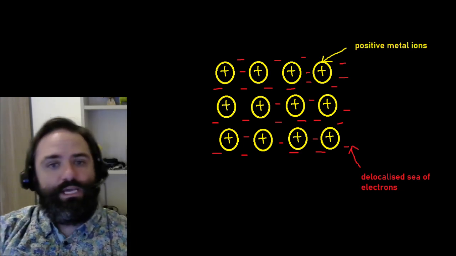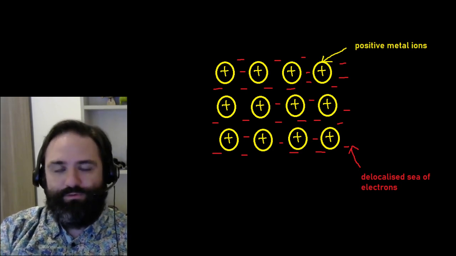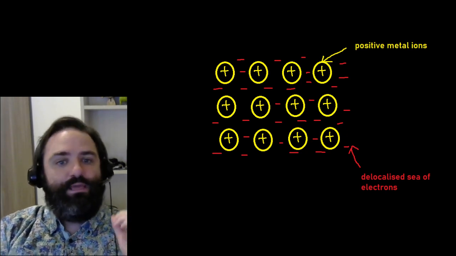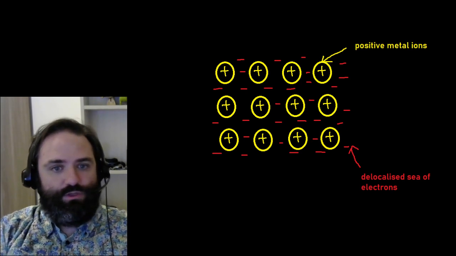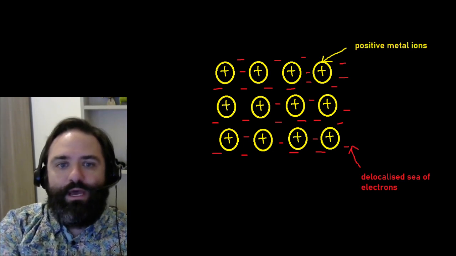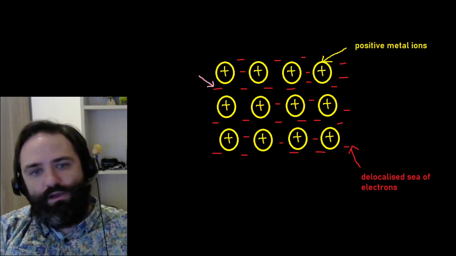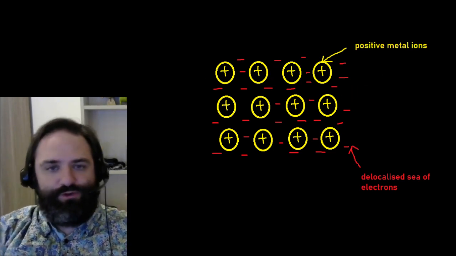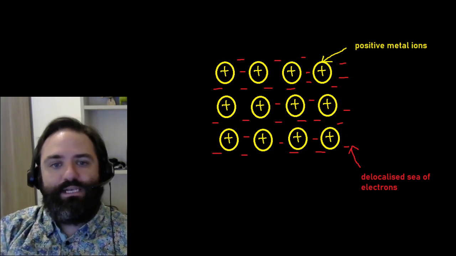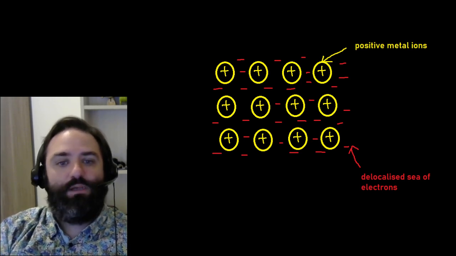For example, what we've got here is what a metallic structure would look like. It's many positive ions, metal positive ions, metallic ions, in these layers here. And then we've got the negative electrons, so we've got the electrons here, surrounding those positive ions. They can move all the way around wherever they want to go. So this electron here can go to here, can go to here, can go to here. If you picture a piece of metal, an electron can move anywhere it wants around the metal. It doesn't live around one particular atom anymore. And the word for that, as I said, is delocalized.